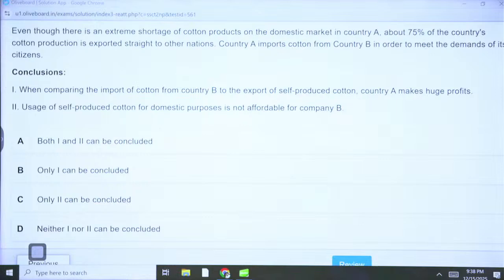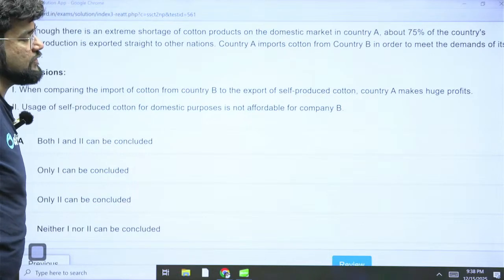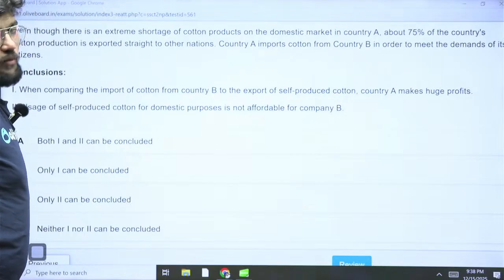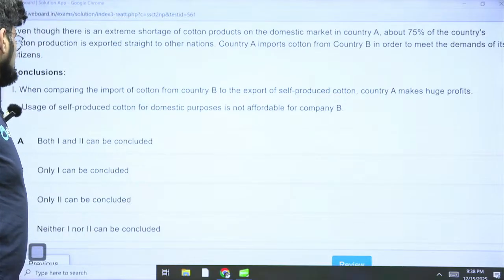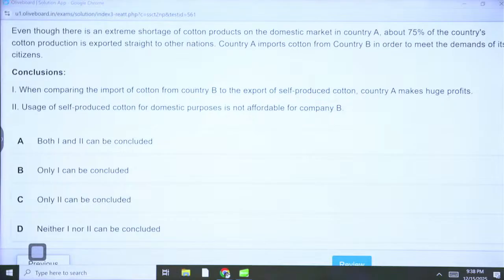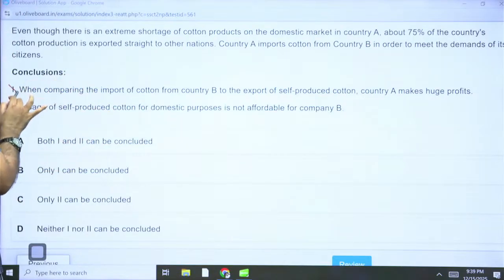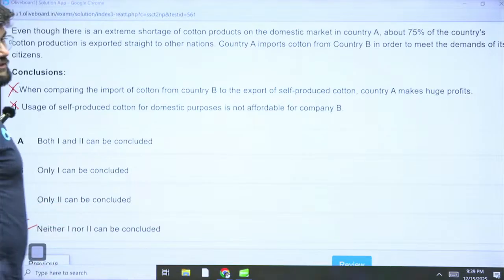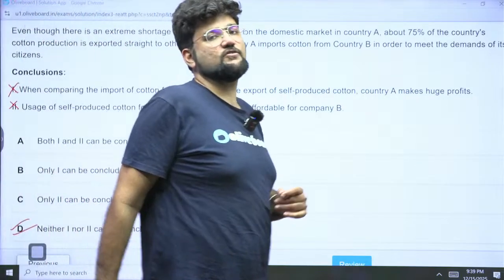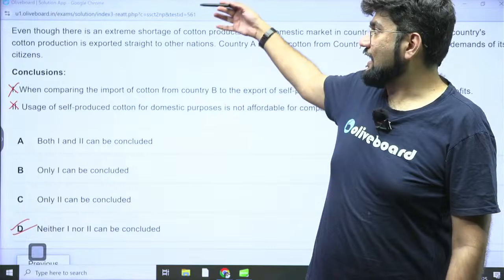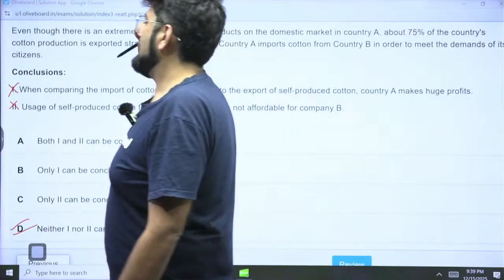Now, conclusions. Conclusion 1: when comparing the import of cotton from country B to the export of self-produced cotton, country A makes huge profits. Conclusion 2: usage of self-produced cotton for domestic purposes is not affordable for country B. Now a lot of people, in the first attempt itself, will quickly read, and because of haste, they will say none of them follow. So you will say neither 1 nor 2 can be concluded. That's a common mistake which a lot of you make, because you fail to realize what is written here. Go through this again.